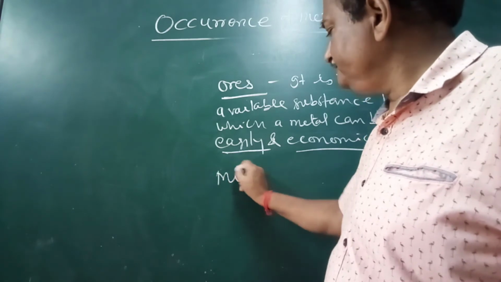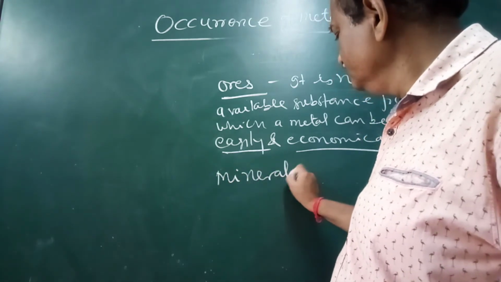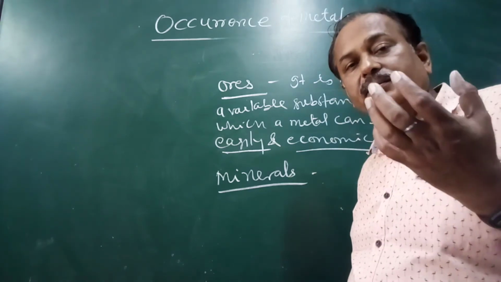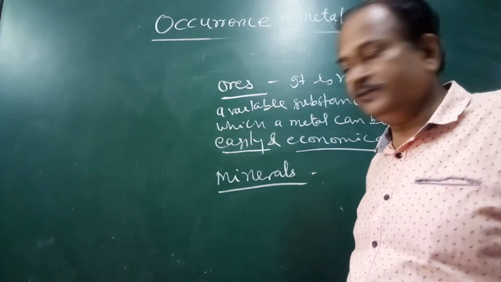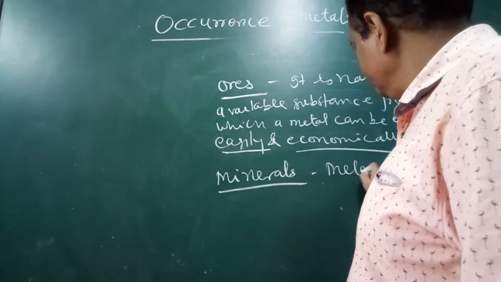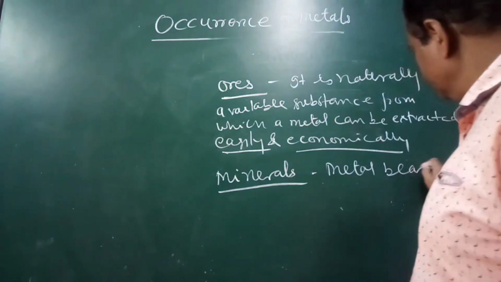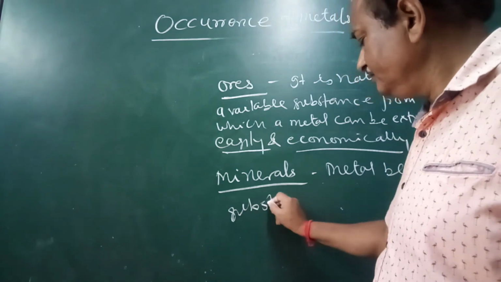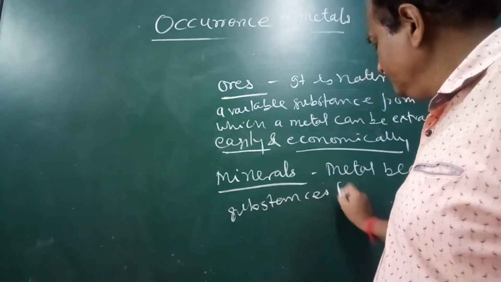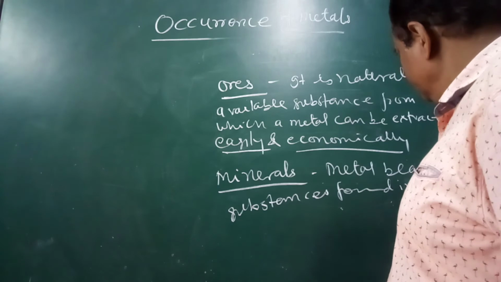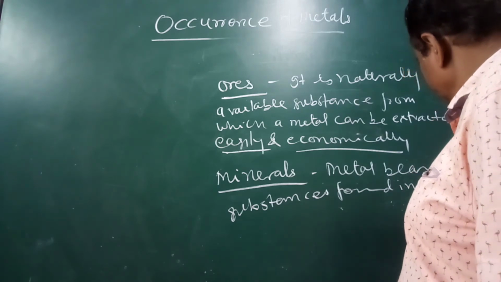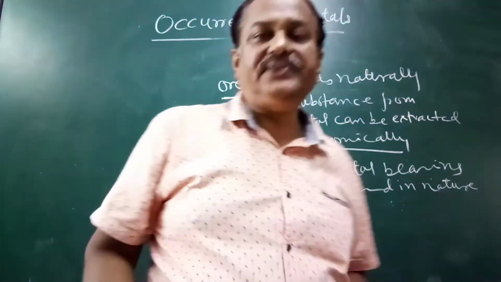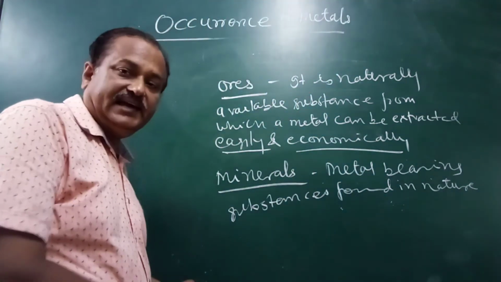Now coming to minerals. Minerals are just metal bearing substances found in nature. Now there is a minor difference between the ores and minerals.